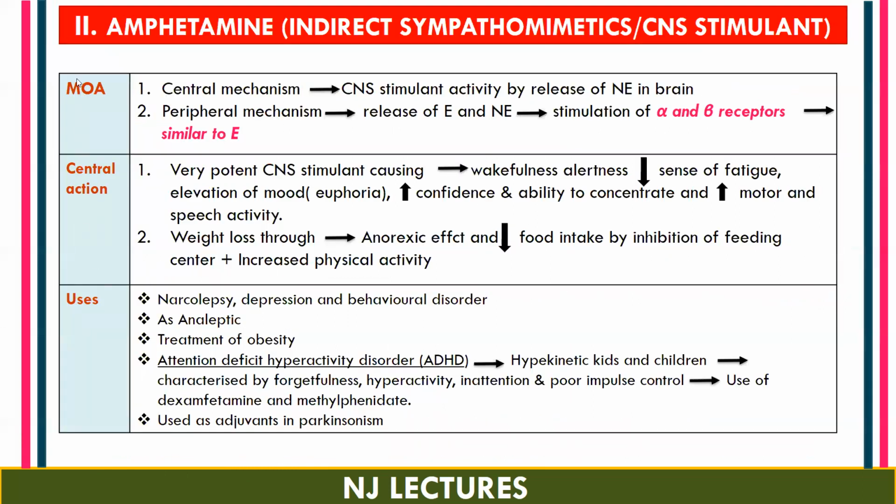Now the last drug is amphetamine, which comes under indirect sympathomimetics, and it is also known as a CNS stimulant. That means these are drugs which increase the activity of the central nervous system. So it has two actions. First, the central action is that it increases the activity of the CNS, mainly by releasing norepinephrine in the brain. And the peripheral action is an indirect sympathomimetic action.